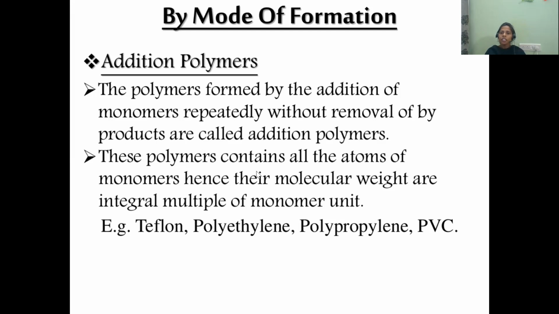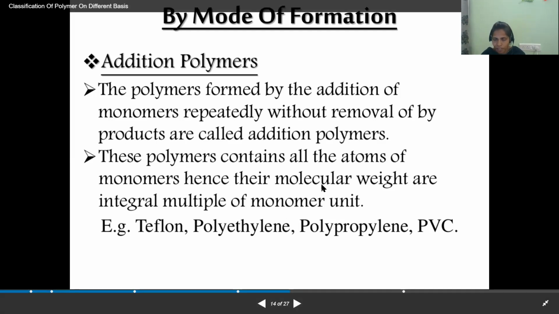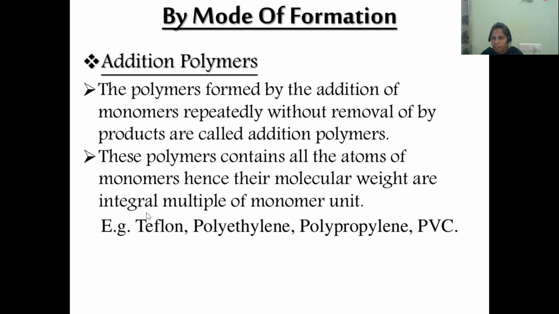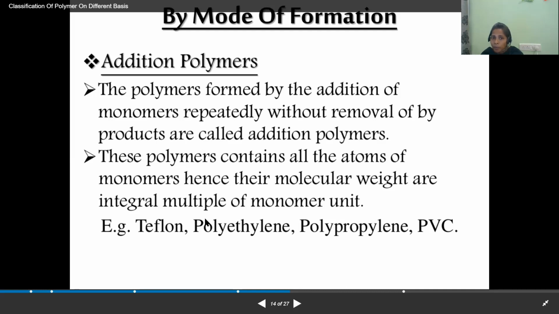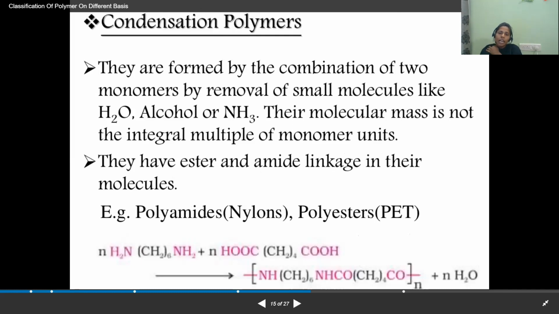Yes, obviously the molecular weight of the polymer is 28 into 5 because in this polymerization process, there is no loss of molecules. Without losing molecules, we are getting the polymer. So the polymer molecular weight in addition polymerization is an integral multiple of the monomer unit. That integral multiple is whatever integer is repeating, multiplying with the monomer molecular weight. That is addition polymers. And the next one, condensation polymerization.